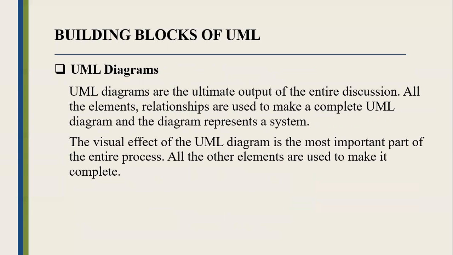Another building block of UML is diagrams or UML diagrams. And I have detailed information at the last part of my report for these UML diagrams. So UML diagrams are the ultimate output of the entire discussion. All the elements and relationships are used to make a complete UML diagram, and the diagram represents a system. The visual effect of the UML diagram is the most important part of the entire process. All the other elements are used to make it complete.